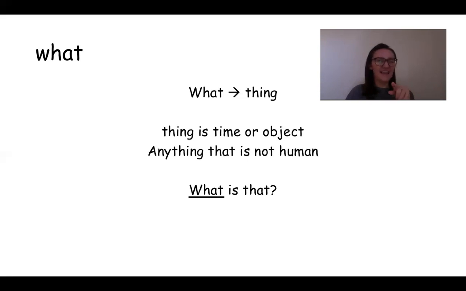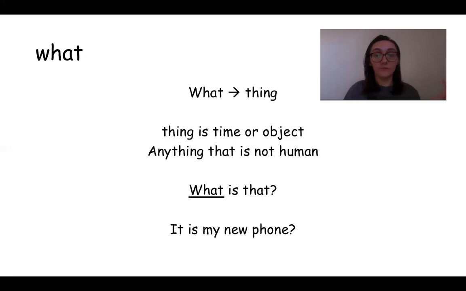So what is that? We use that in English all the time. What is that? And it could be anything. We just point to it. What is that? So you could say, oh, what is that? It is my new phone. That's what it is. Or let's say I just had this in my hand and I was sitting like this, and somebody goes, hey, what are you holding? You can say, oh, I'm holding a pen, right? So what is for everything else in the world that isn't a person.